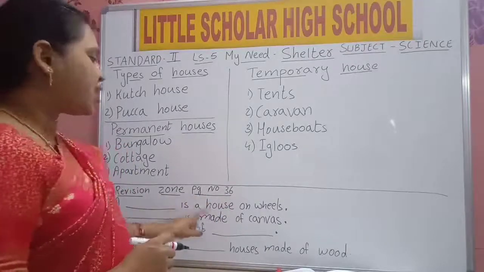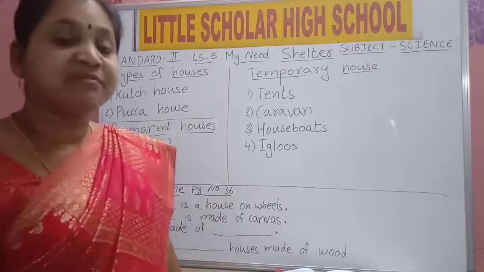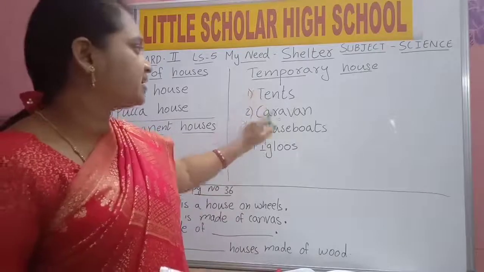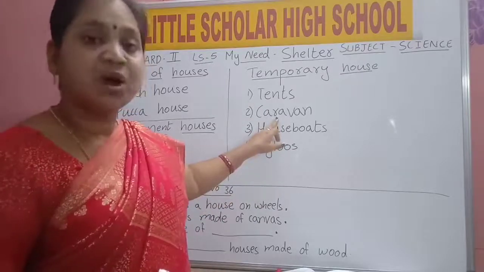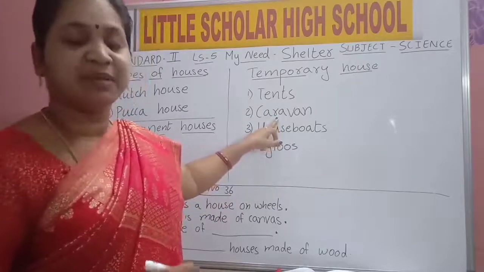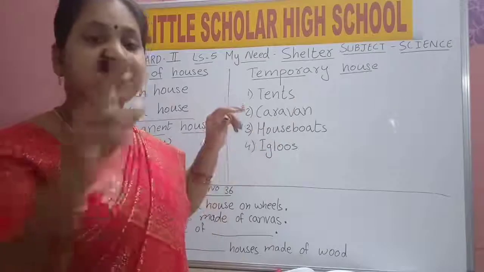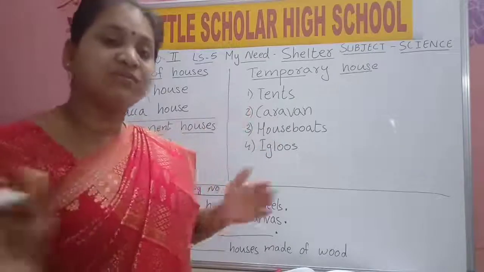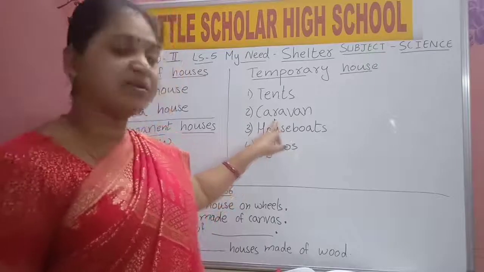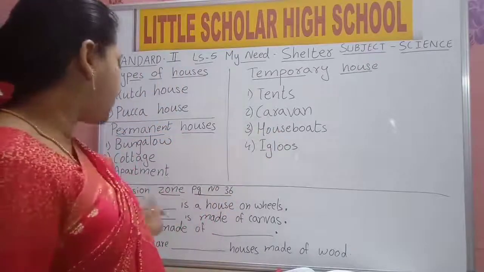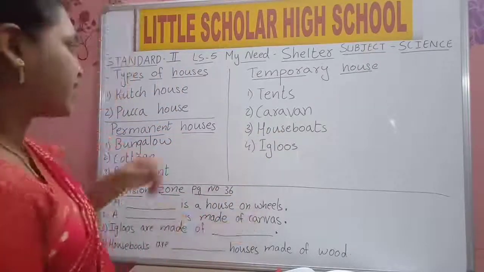A dash is a house on wheels. Now say, which is the house on wheels? Tent, caravans, houseboats or igloos? Caravans are house on wheels. They will be like a van. They have wheels for that house. We can move that house wherever we want. So a dash is a house on wheels means caravans, right?